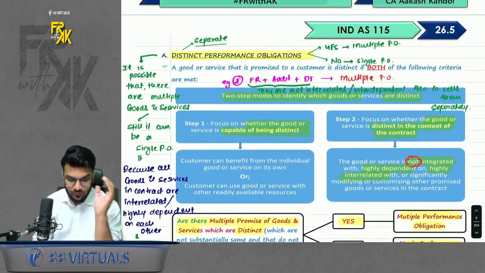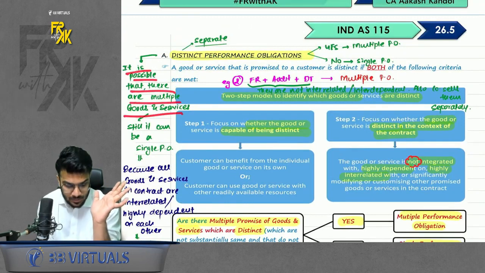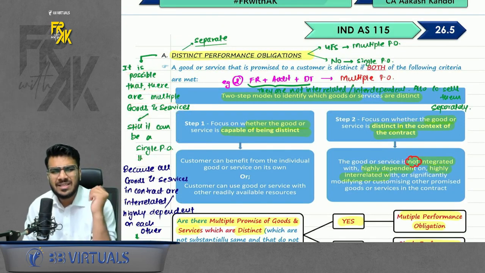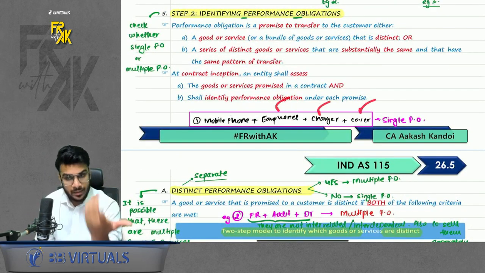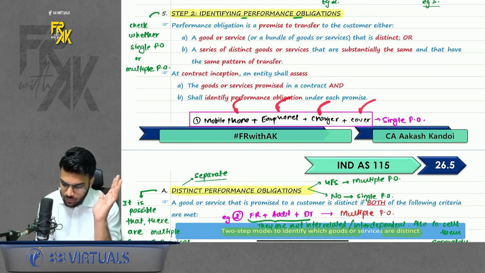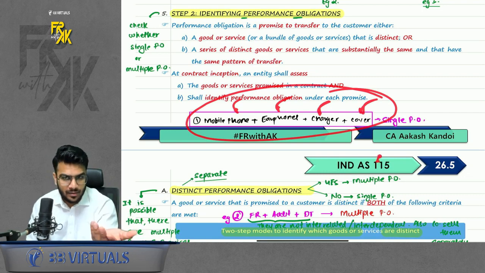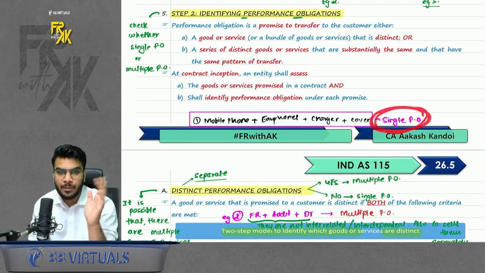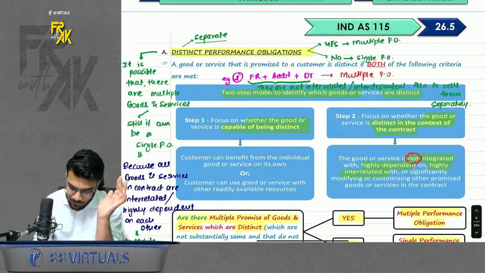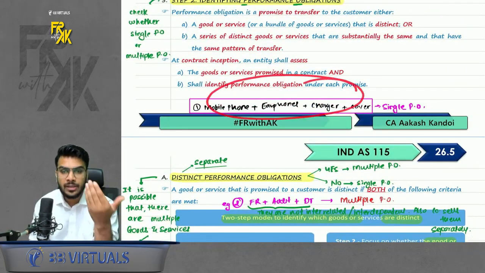First of all, get one clarity: it is possible that there are multiple goods and services, and still it can be a single PO. What is the meaning of this, sir? For example, when you buy a mobile phone, you get the mobile phone, earphone, charger, cover, etc. Here all the goods you get as a package are interdependent and interrelated, and in the context of the contract they are given as one single obligation. So it will be treated as a single PO, not multiple POs, because they were interdependent on each other.